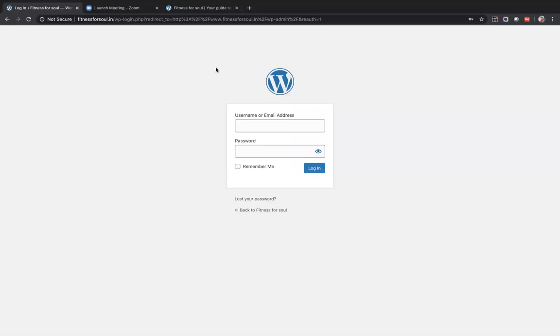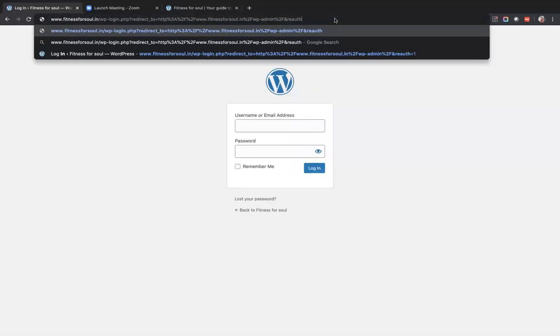So at that time, many of the learners did not have WordPress access or the GoDaddy account. I assume that you all have the access now and you are ready with your WordPress username and password. So please just open this. Whatever website or domain you have, that domain slash wp hyphen admin. This has to be the ideal login.